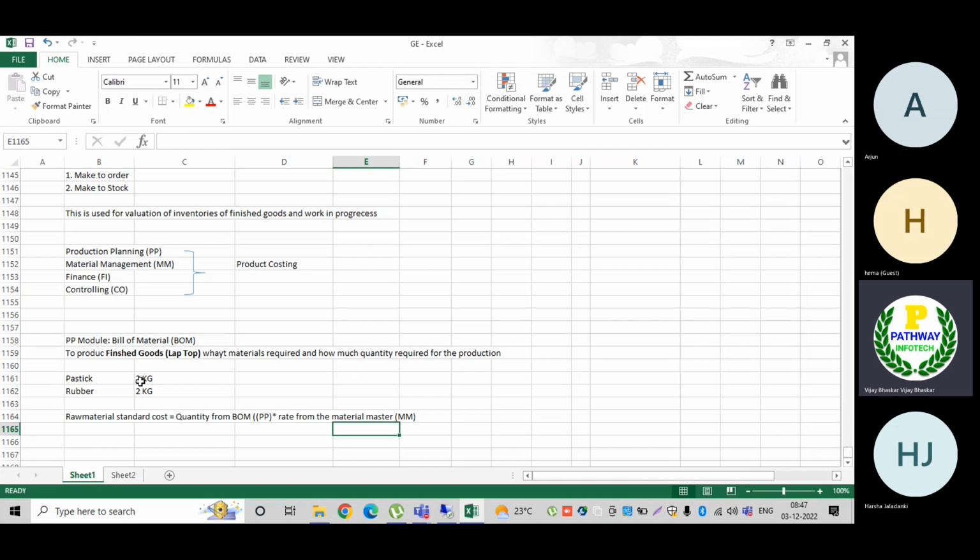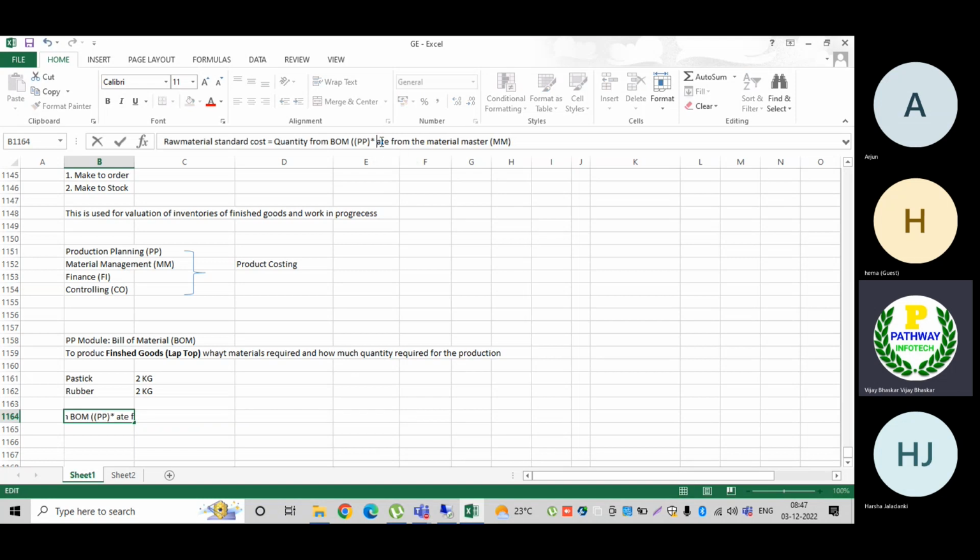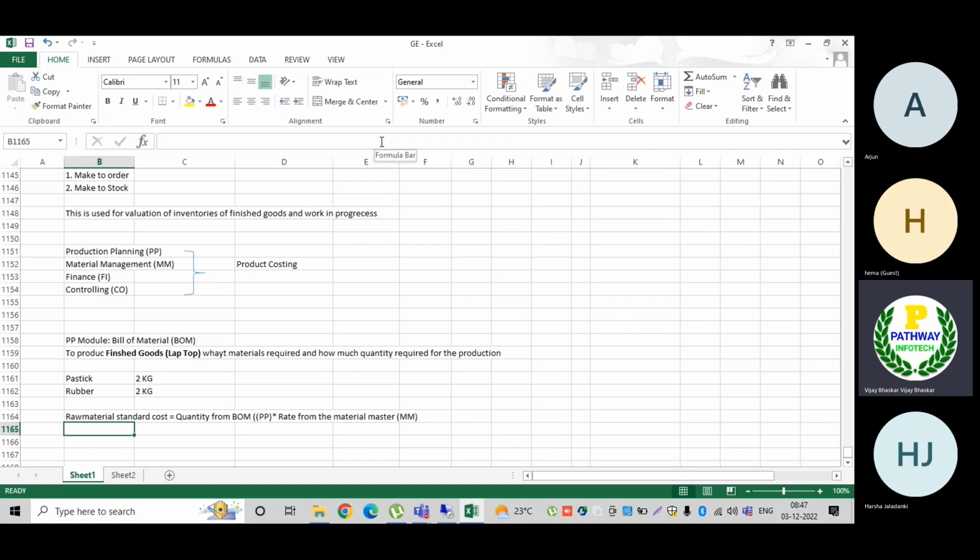This is the quantity which I have mentioned in the BOM. Then the rate of the material will be derived from my material master. In that material master, it will have the standard price. From there the system will determine the price. Remember.